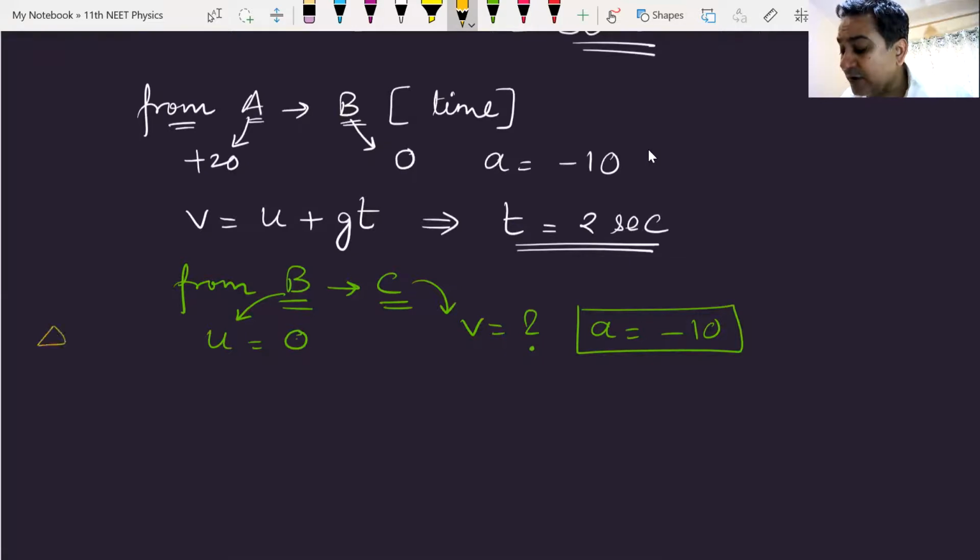Okay, let us talk about the displacement now. What is the displacement? The body is at point B, which is the highest point, and it has to go to point C. So it has to go downwards. So what is the displacement? Displacement is -60. Is everyone getting my point?